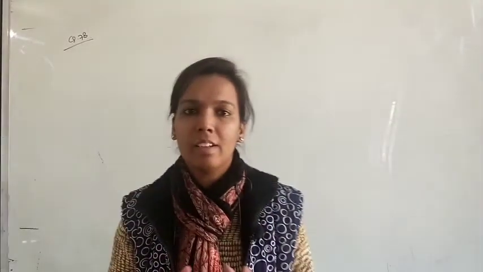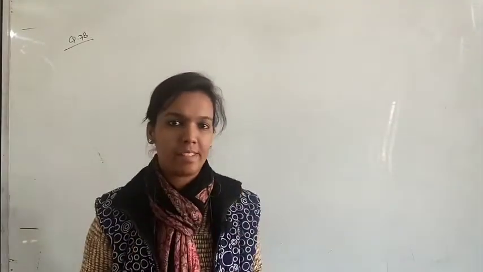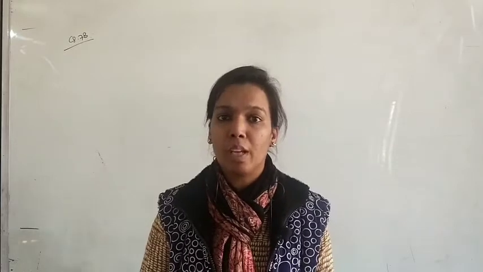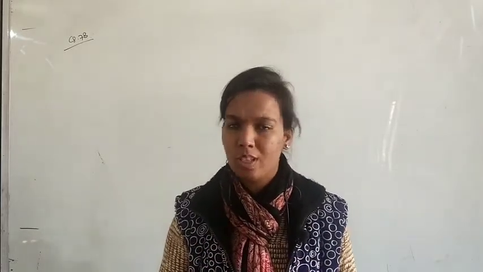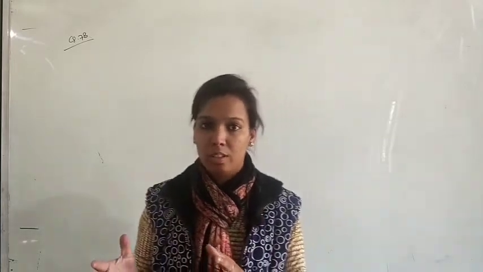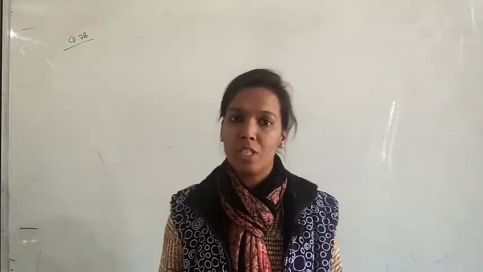Yes, so R will receive 20,000 rupees as a salary, this is fixed, and commission of 10% of net profit after charging salary and commission. Okay, this is the first condition. Or 1/6 of the profits, whichever is more. So we will find this. Any excess of the latter over the former received by R is under the partnership deed to be borne by P and Q in the ratio of 3:2. Means if there will be any excess amount, so that will be paid by both partners in 3:2 ratio.